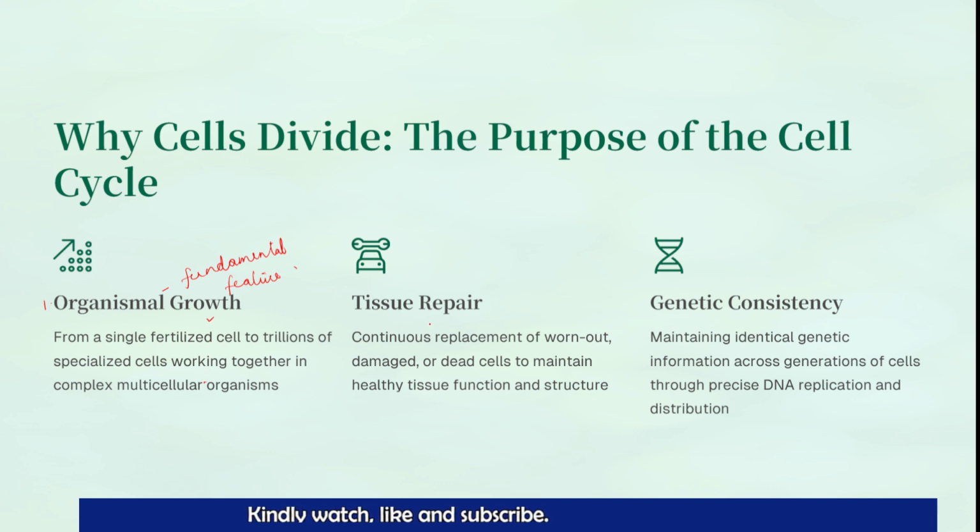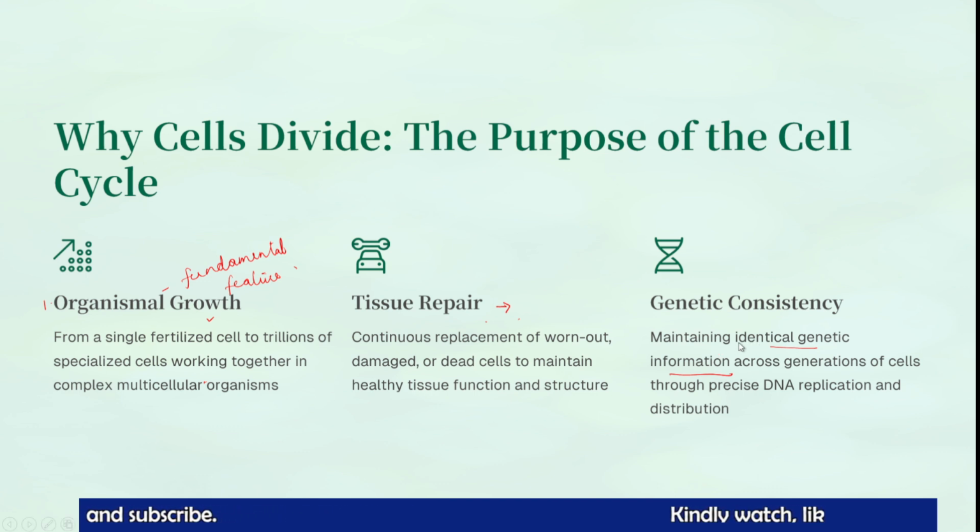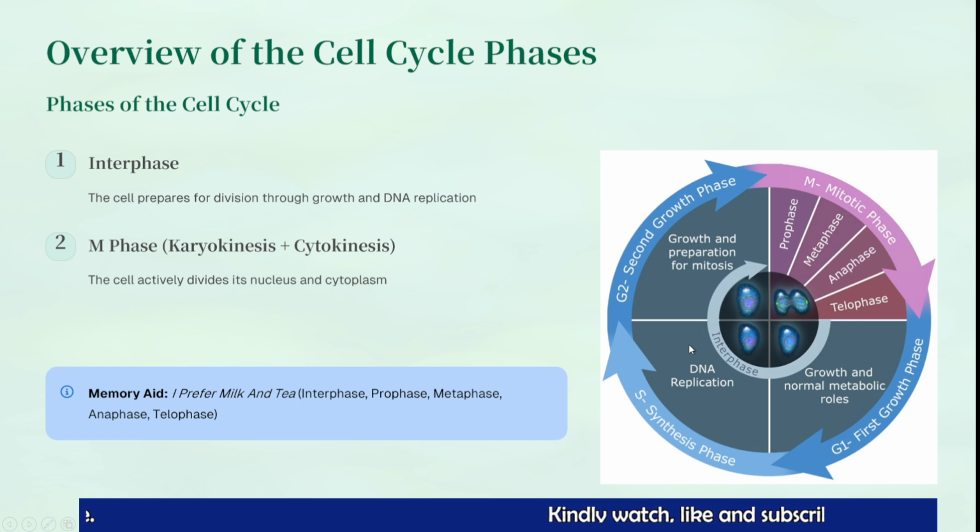Another thing, if a wound is formed in the body, that wound will heal quickly. What is the reason? Because of the cell cycle. And for maintaining genetic information, the cell cycle plays an important role. So there are a number of significances for the cell cycle, and it is very important in the body of all living organisms. In this topic, we will explore the different phases of the cell cycle.